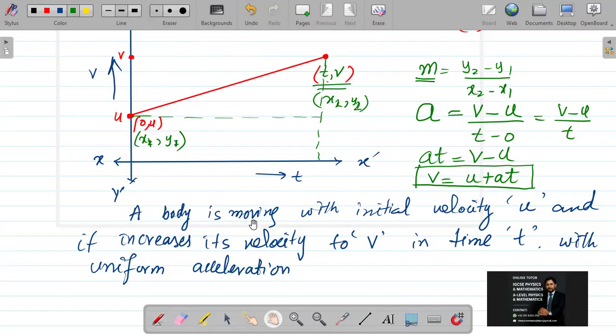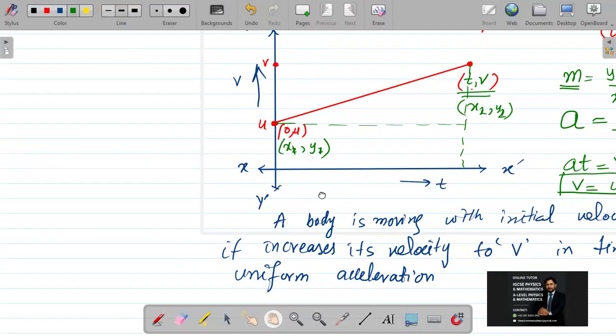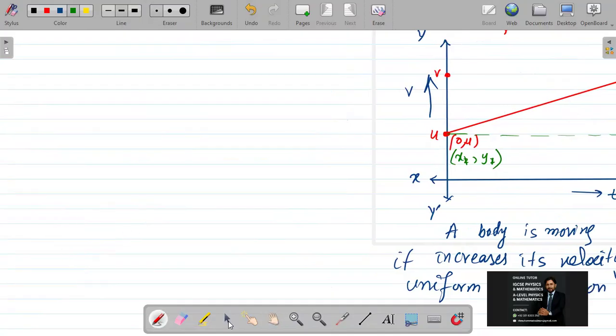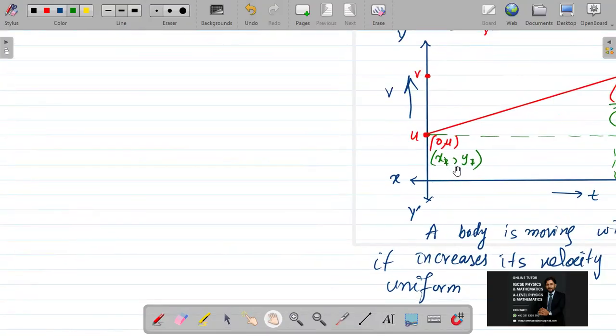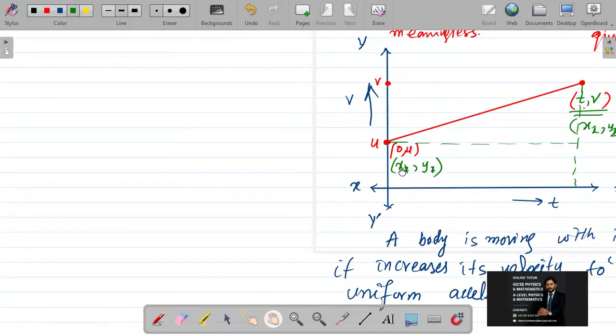If I go to the second equation of motion, then taking the same figure again, this was my first equation of motion. Now I'm going towards the second equation of motion, which has the formula S is equal to ut plus half at square. For that purpose, I'm making the points clear: O, A, B, C, D. I'm taking the area in the form of a rectangle and a right-angle triangle.